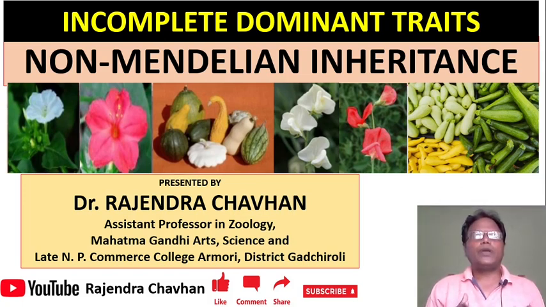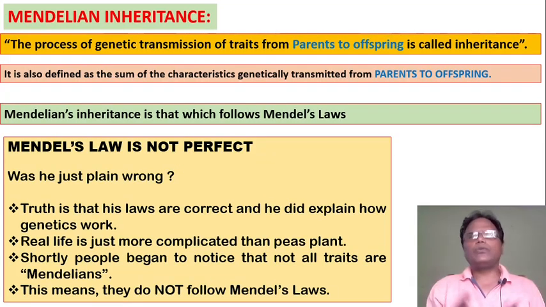Today, we are going to explain in more detail incomplete dominant traits. That is a non-Mendelian inheritance. As we know, what is inheritance, what is heredity? The genetic characters which are transmitted from one generation to the next generation, that means from parents to their offsprings. Such a condition is known as heredity or inheritance.